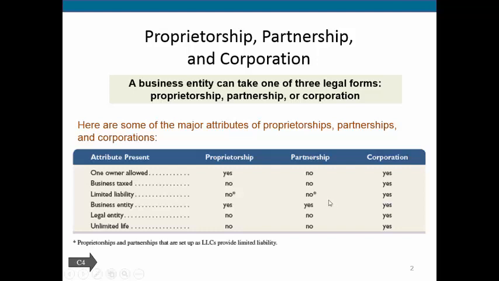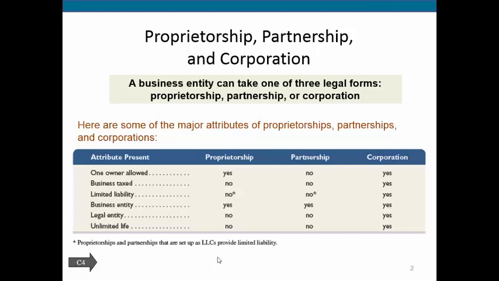I want to note here, you'll see this asterisk beside the limited liability that proprietorships and partnerships lack. There are two other types of companies: LLCs and LLPs. LL in those stands for limited liability.